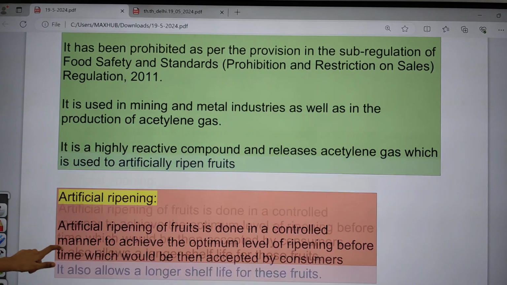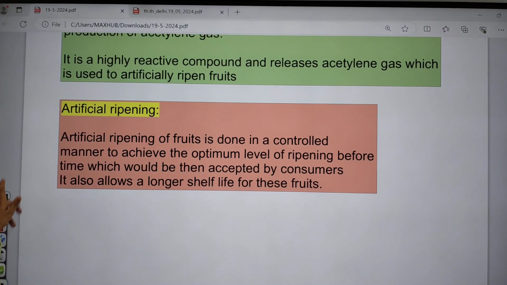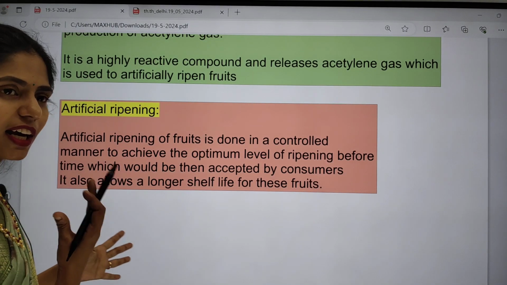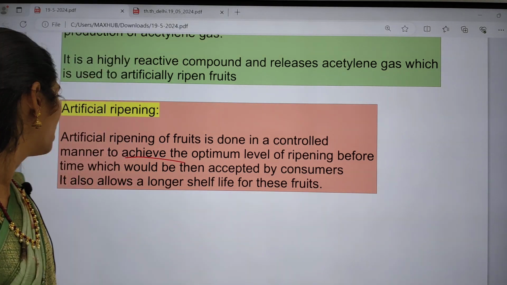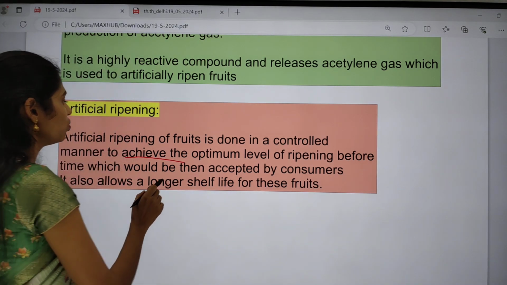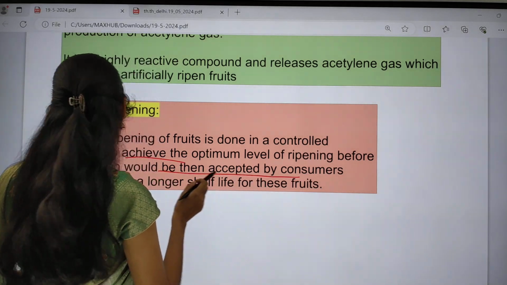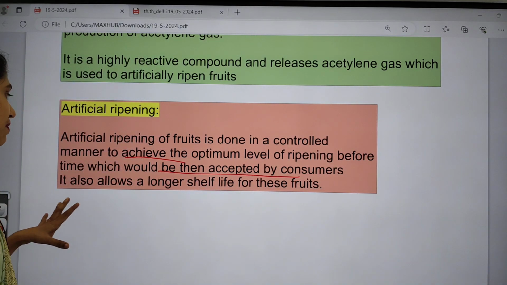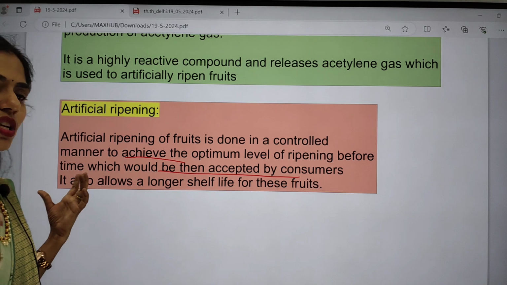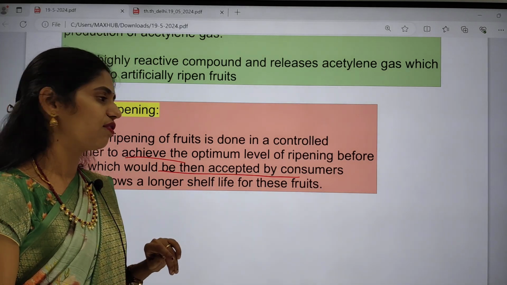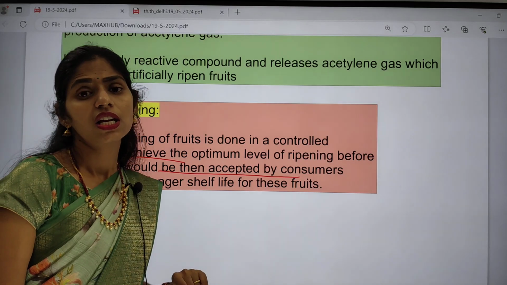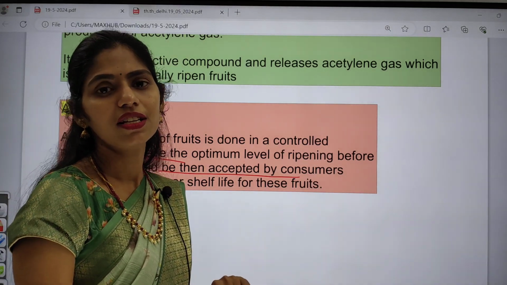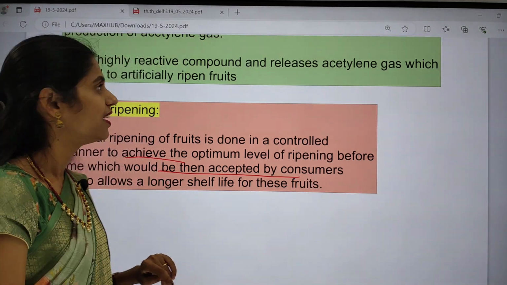So what is the meaning of artificial ripening? Artificial ripening is nothing but, in a controlled manner, achieving the optimal level of ripening before time, which would then be accepted by consumers. This is called artificial ripening, and it also allows a longer shelf life for these fruits. Clear? So these are some important facts that you have to remember regarding calcium carbide.